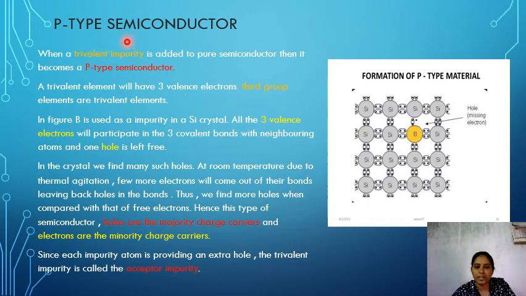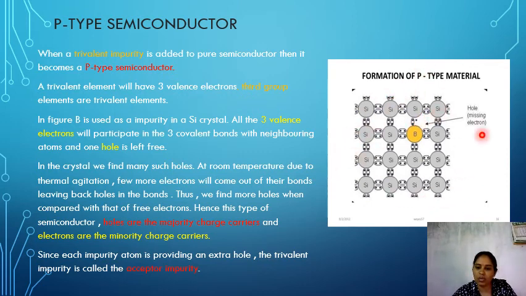So what is a p-type semiconductor? When a trivalent impurity is added to a pure semiconductor, it becomes a p-type semiconductor. Out of four valency electrons, three are involved in the covalent bond and one electron is lacking, creating one hole in the crystal.